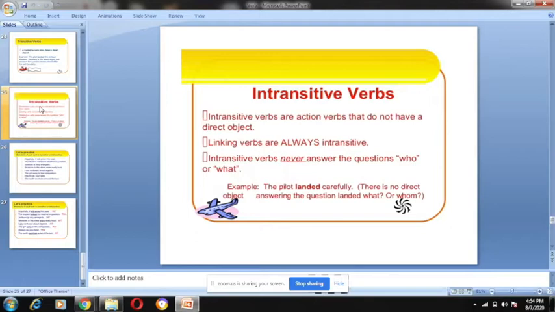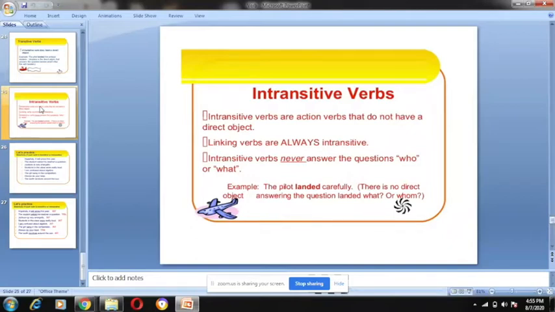Linking verbs are always intransitive. Remember, I have given you 9 linking verbs. If these 9 linking verbs are used in a sentence, it will always be intransitive. So just check whether the sentence has a linking verb, which means it is intransitive.